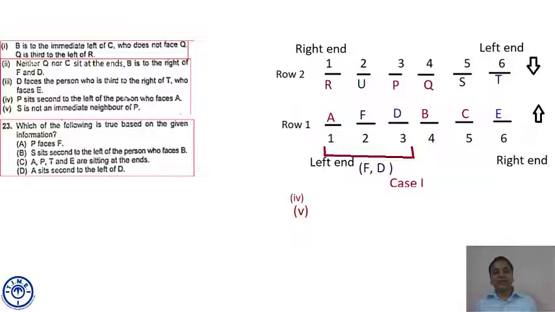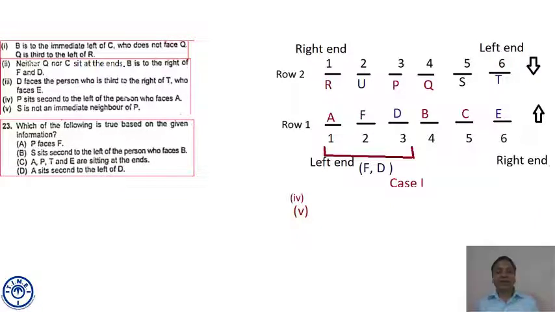Option C: A, P, T, E are sitting at the ends. As per our diagram, A, E, T, R are sitting at the ends. So if P would have been replaced by R, then this option would have been true. But it is wrong now.